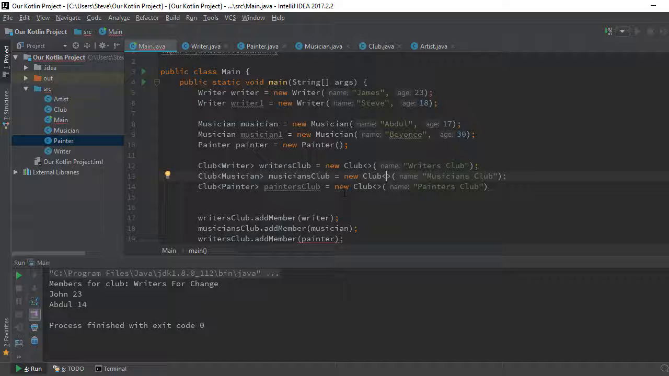So you see, first of all, when creating a club, we need to specify the type that we're going to be using in that club. And when creating an artist class, this class must extend an artist, right? If we're creating a painter class, the painter class must extend an artist. A writer class must extend an artist for this to work. Alright? And when we create the club, we specify the type of artist we'll be using in that club. Magic.